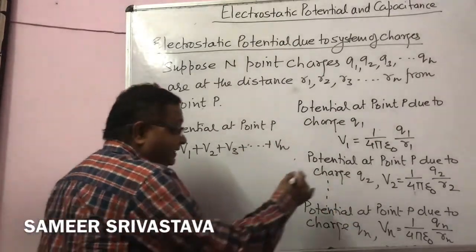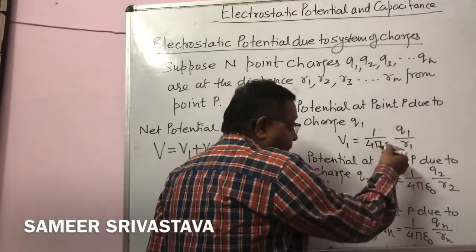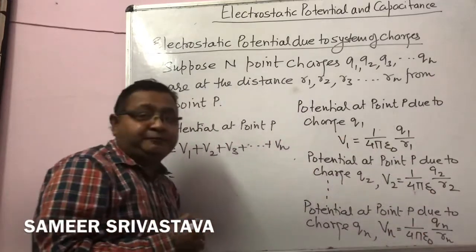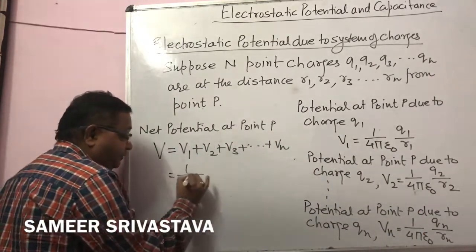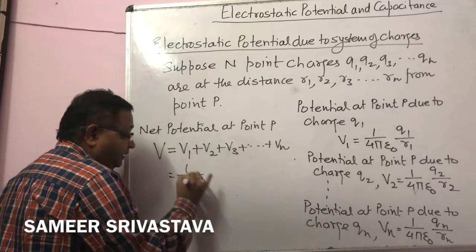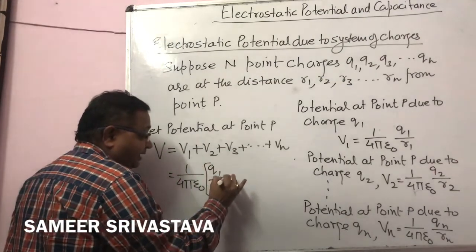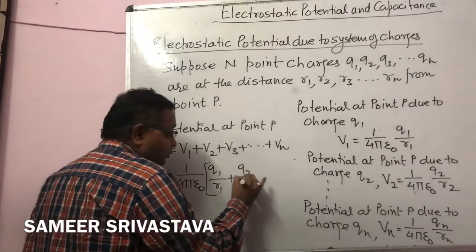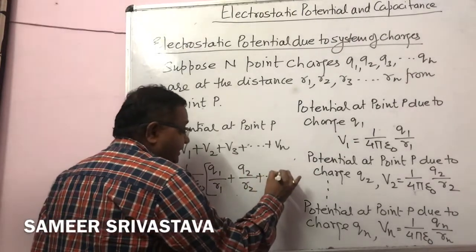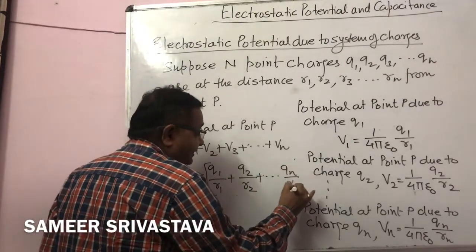So we can write, check the formula: 1 upon 4 pi epsilon naught is common for all the cases, so we take it common. Here we can write Q1 upon R1 plus Q2 upon R2 plus up to Qn upon Rn.